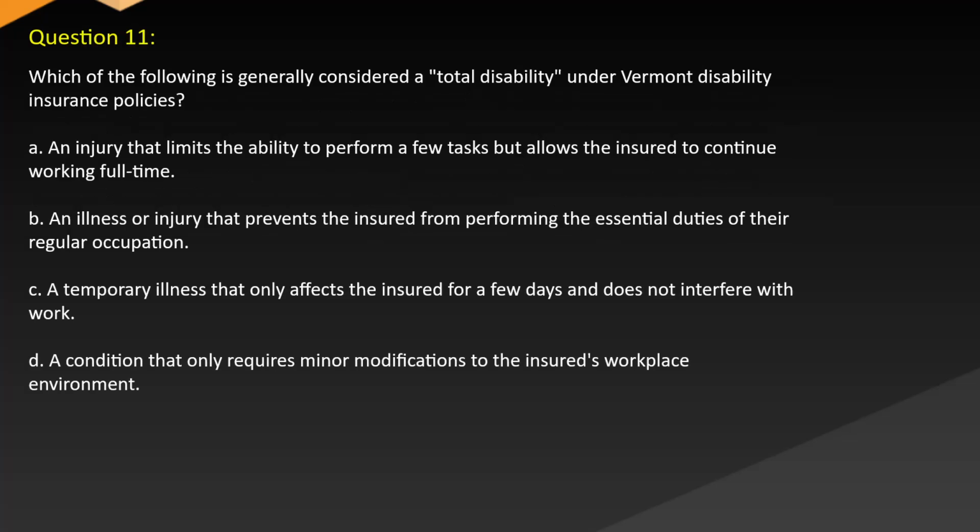Question 11. Which of the following is generally considered a total disability under Vermont disability insurance policies? A. An injury that limits the ability to perform a few tasks but allows the insured to continue working full-time. B. An illness or injury that prevents the insured from performing the essential duties of their regular occupation. C. A temporary illness that only affects the insured for a few days and does not interfere with work. D. A condition that only requires minor modifications to the insured's workplace environment.